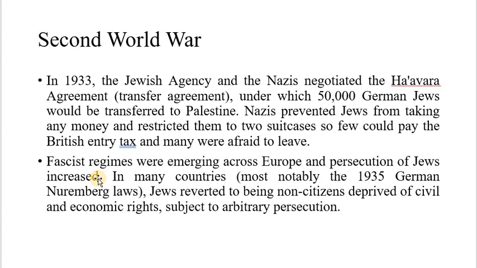But fascist regimes were emerging across Europe, and Germany was very powerful, capturing so much land, and they started the execution of the Jews. So in many countries, in 1935 under the German Nuremberg Laws, the Jews were reverted to being non-citizens. They were deprived of all their rights, and then the persecution started.